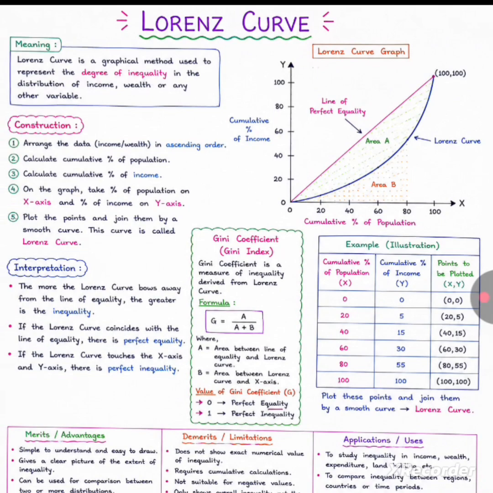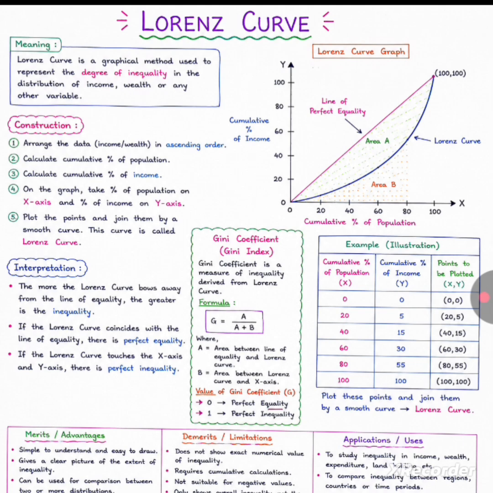Lorenz curve. The Lorenz curve is a graphical method used to represent the degree of inequality in the distribution of income, wealth, and any other variables. Construction: arrange the data, income or wealth, in ascending order. Plot the percentage of population on the x-axis and the percentage of income on the y-axis. Points are joined by a smooth curve; this is called the Lorenz curve.